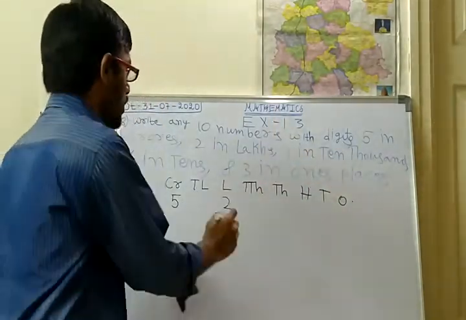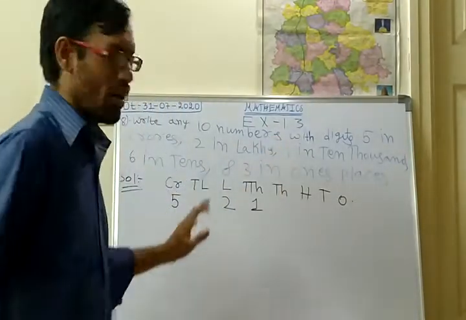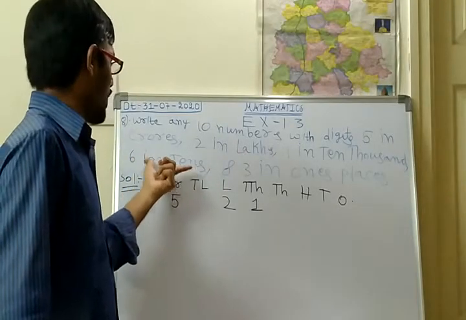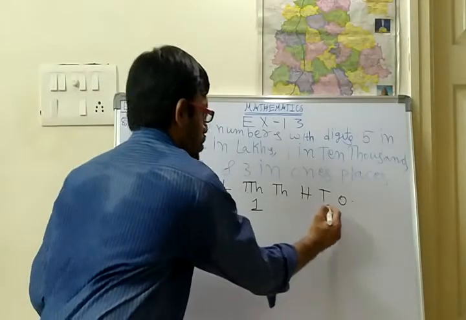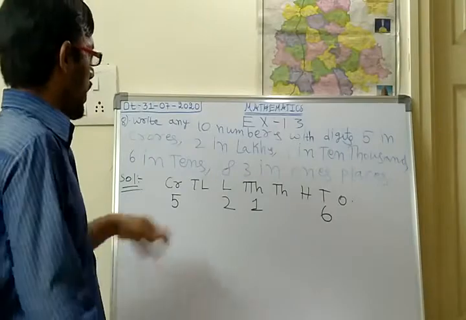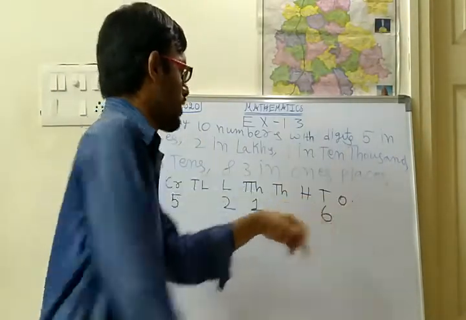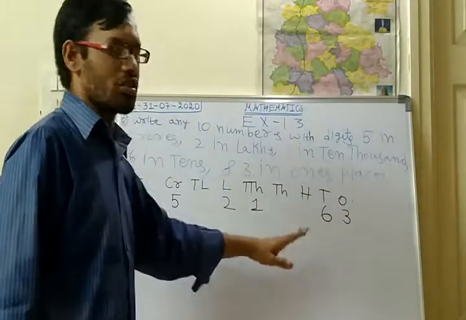Next, 1 in 10,000. Where is 10,000? Here is 10,000. So here you should write 1. I hope you are understanding. Next, 6 in tens. In the tens place you should write 6. Next, 3 in the ones place. In the ones place you should write 3. So these digits you are not supposed to change.